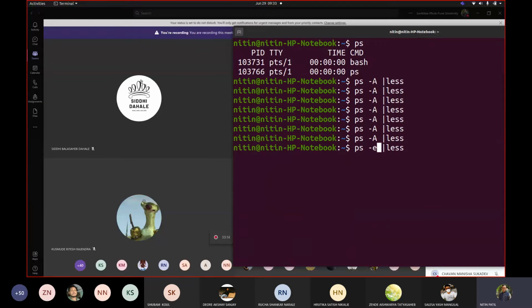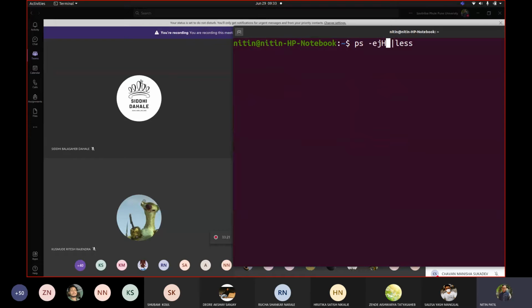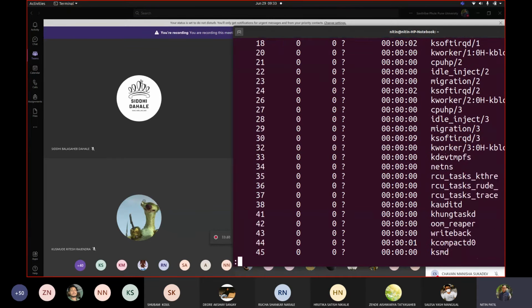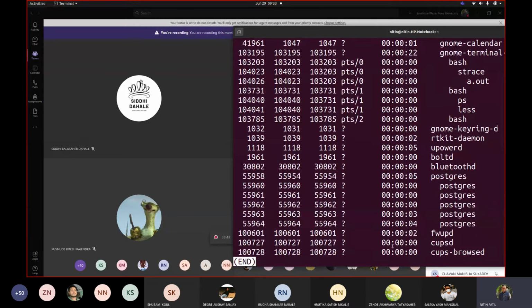So write ps -ejH here. Take a screenshot of this command, by the way. This ps -ejH gives you the tree. I assume you did graphs somewhere in mathematics, probably. If you haven't, try to find out what exactly a tree is. When I write ps -ejH, let us go below where our code was. See, bash.